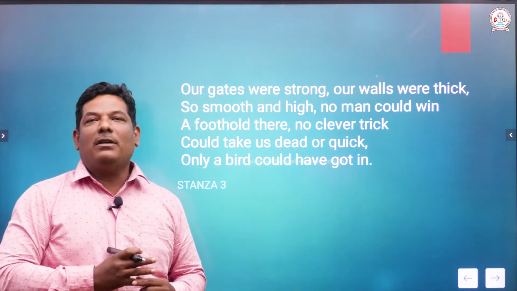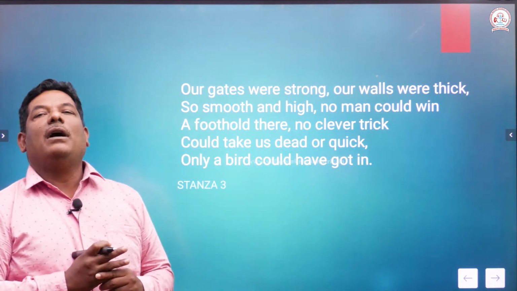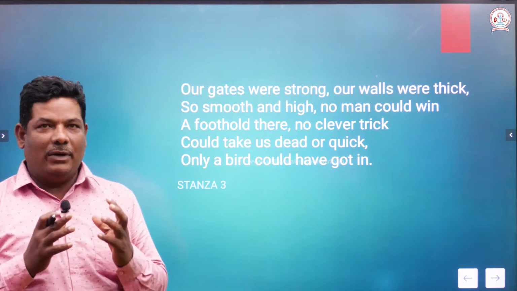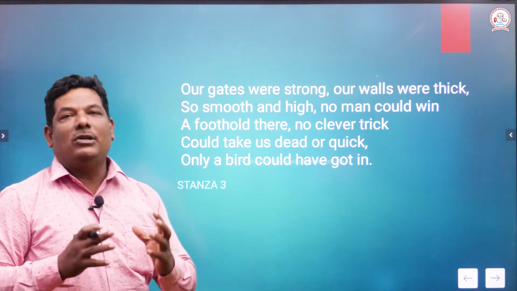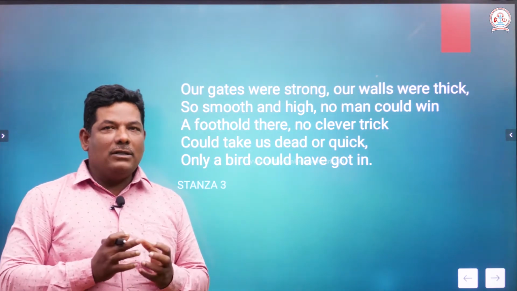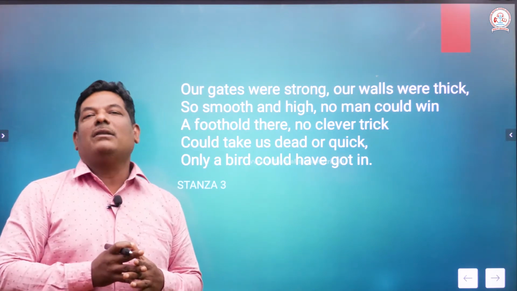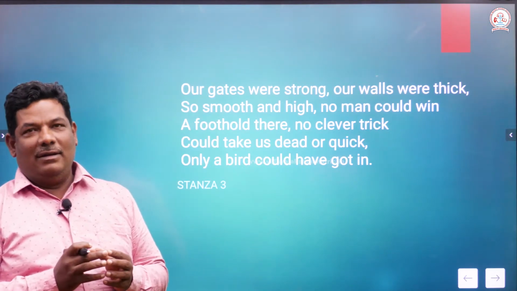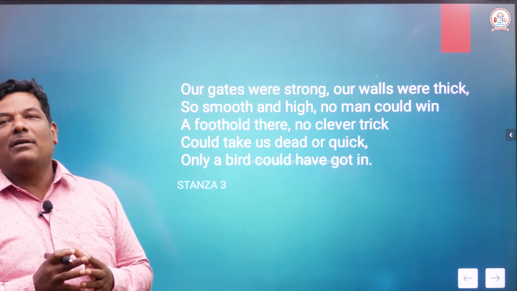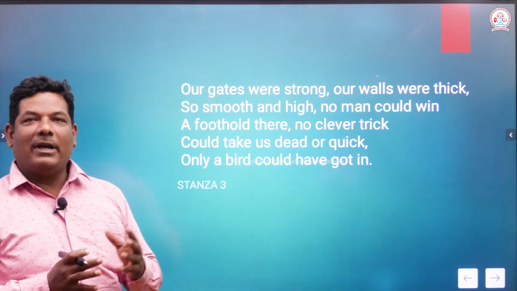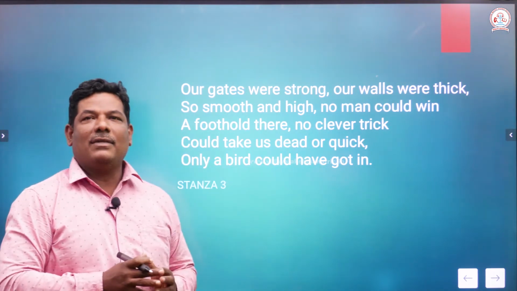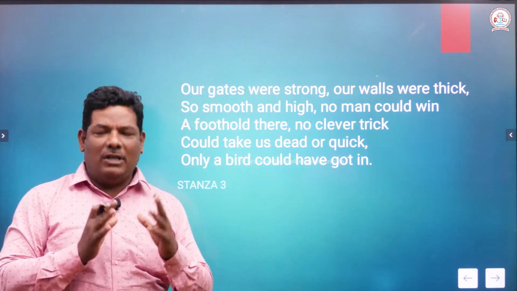Okay, the poet further says, poet in the sense the particular soldier continues. Our gates were strong. Gates are not so weak that one can easily break them by kicking at them. So, gates were so strong. Our walls were thick.